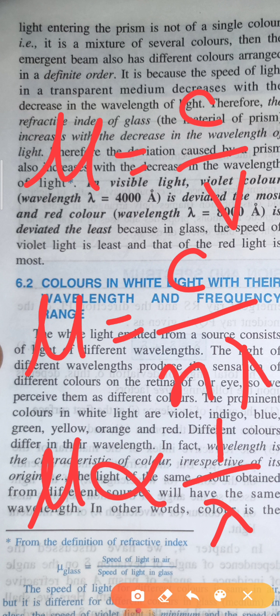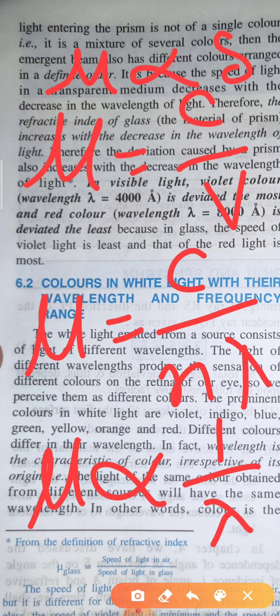So that means red light, which has the highest wavelength, has the lowest refractive index, and the violet light, which has the lowest wavelength, that means 4000 angstrom, has the highest refractive index. Now again, refractive index mu is proportional to your deviation angle delta.